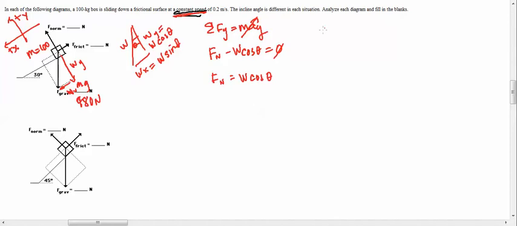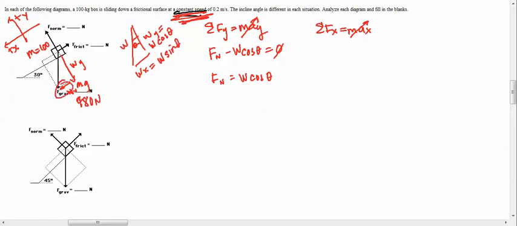Now let's add the forces in the x direction. Mass times acceleration in the x direction. Here's the kicker: that acceleration is 0. Why is it 0? Because, as I said earlier, constant speed. So if I'm adding up all the forces, what do I see in the x direction?